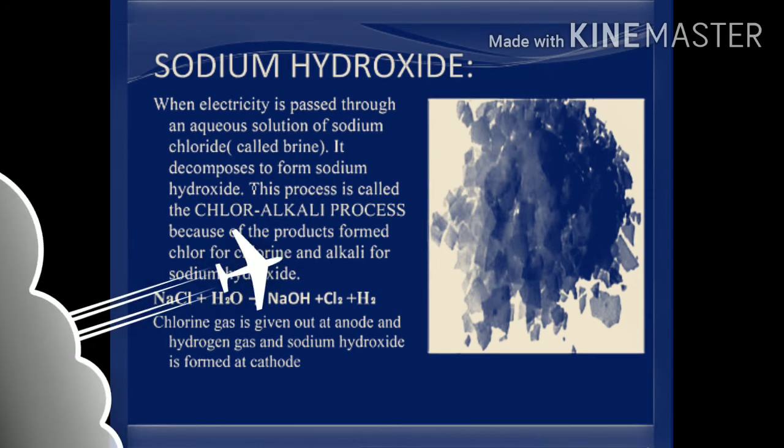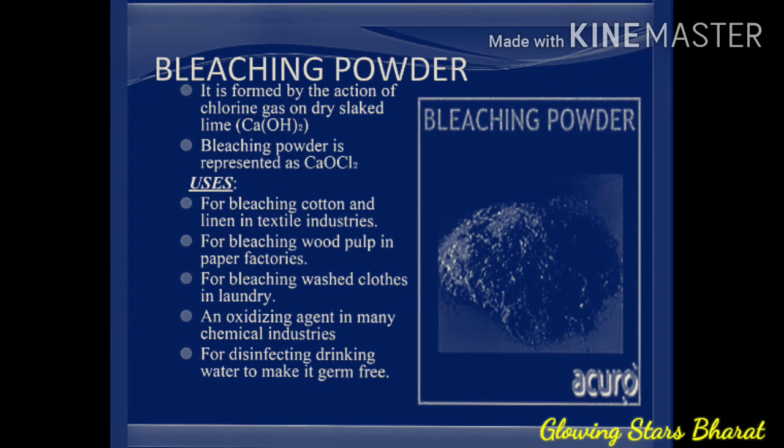Next is bleaching powder. Bleaching powder is formed by the action of chlorine gas on dry slaked lime, Ca(OH)2. Bleaching powder is represented as CaOCl2. Usage of bleaching powder: for bleaching cotton and linen in textile industries, for bleaching wood pulp in paper factories, for bleaching washed clothes in laundry, as an oxidizing agent in many chemical industries, for disinfecting drinking water to make it germs